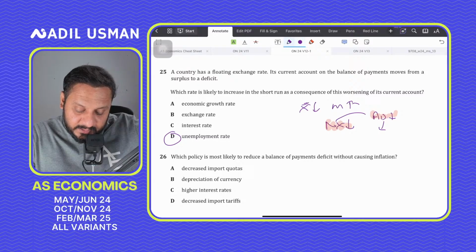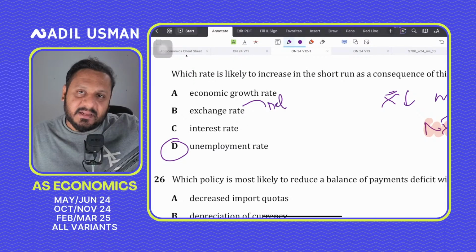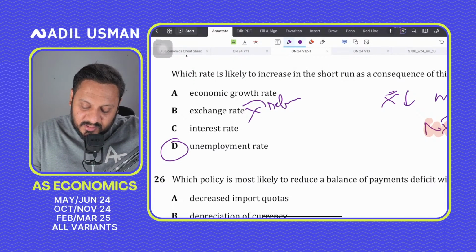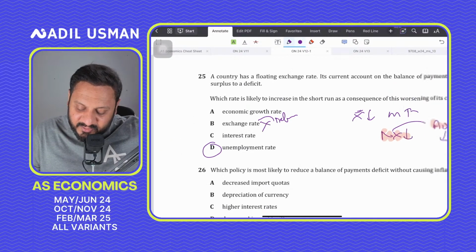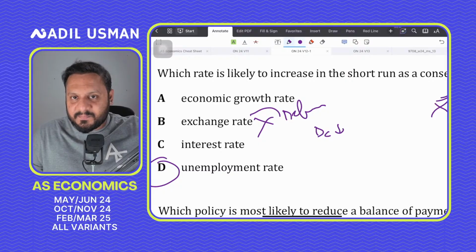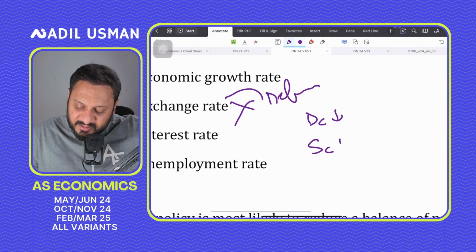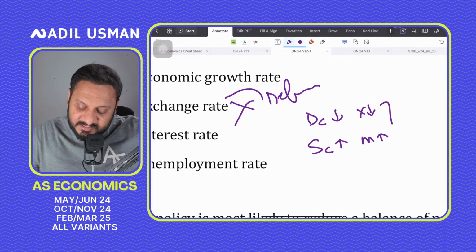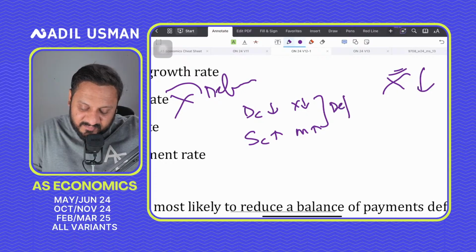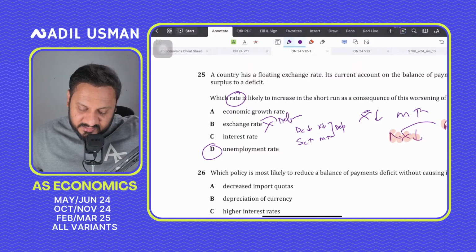What rate is likely to increase? And by the way, your currency would depreciate. The exchange rate will depreciate. It won't increase. So B is incorrect, because when net exports go down, your demand for the currency will go down because your exports are falling. At the same time, the supply of the currency will go up because imports are rising. Together this would mean that the currency would depreciate. The question is asking what rate is likely to increase, so the exchange rate is not likely to increase, it will depreciate in fact. That is why B is incorrect.